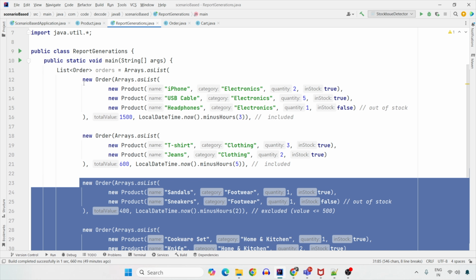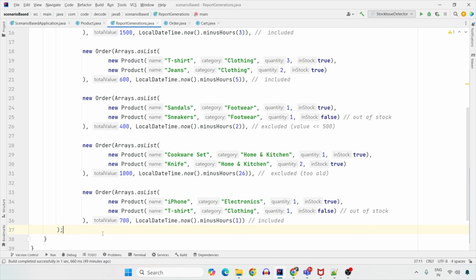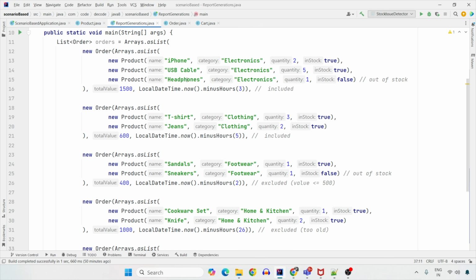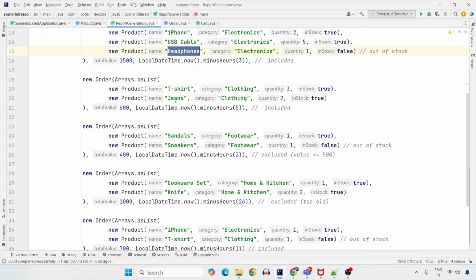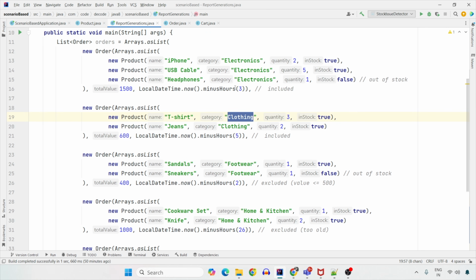So first, second and fifth one are the 3 orders that we can consider on the order level, which is placed within last 24 hours and whose value is greater than 500. So what we're selling here, we are selling iPhone, USB cable, headphone, jeans, t-shirts, and again iPhone and t-shirts. So we have electronic and clothings mainly as the 3 categories.